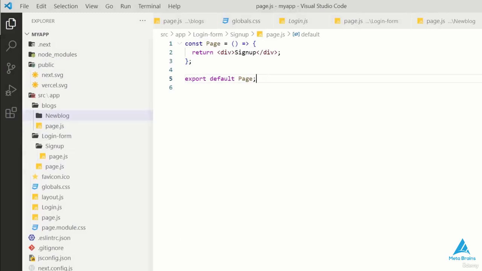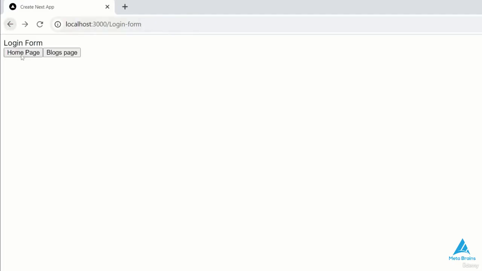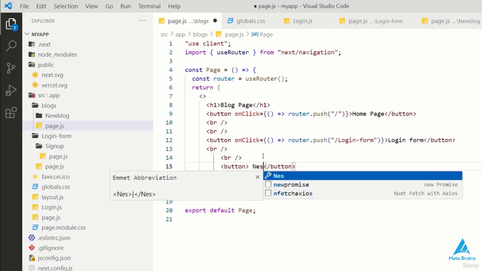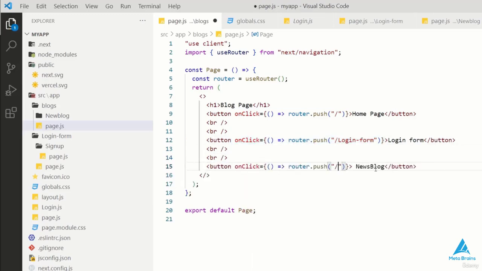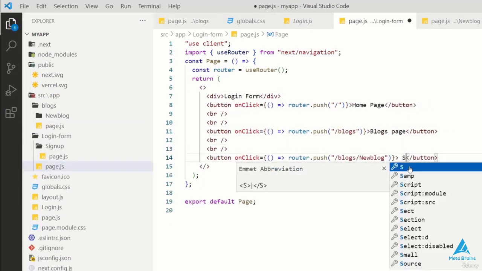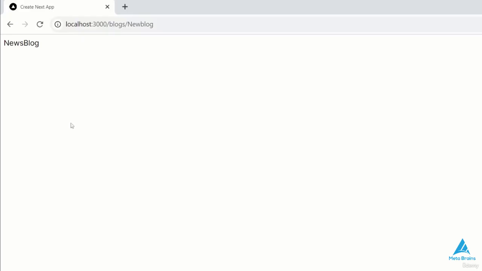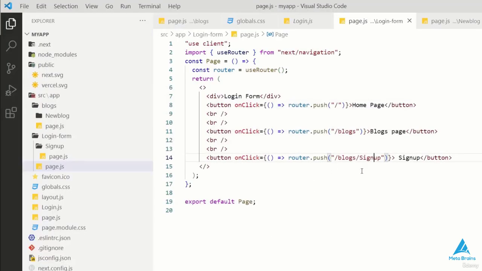Okay. I'll show you how to use proper routing. So how to use the router and how to do the navigation through the buttons. So I'll add one more button here. I'll copy this blog. I'll click on save, and in that there is a login form. After the login form, the routing that I have is blog. So here I have blog slash, and after the slash, my next route is new blog. I'll click on new blog, and I've already created a new blog. So I'll copy this button.